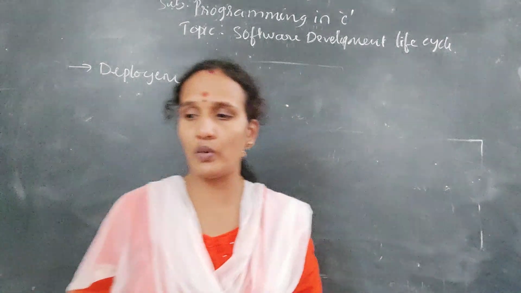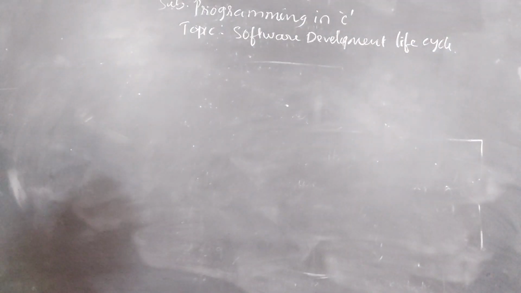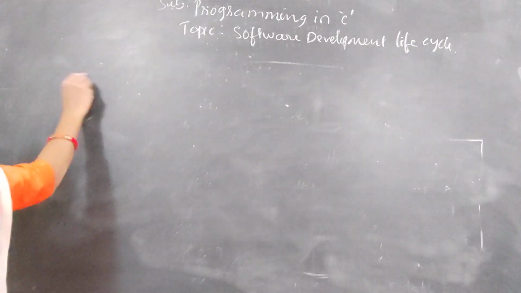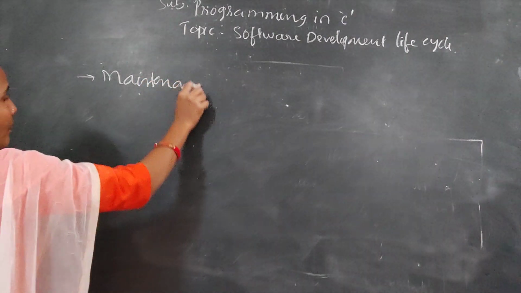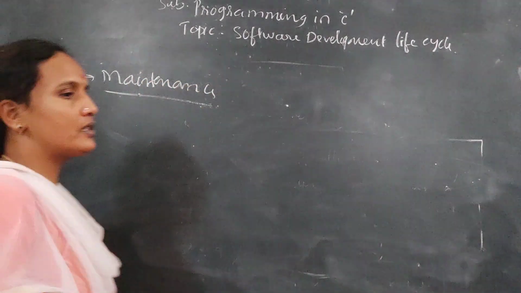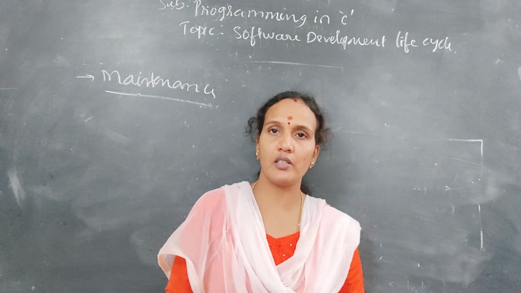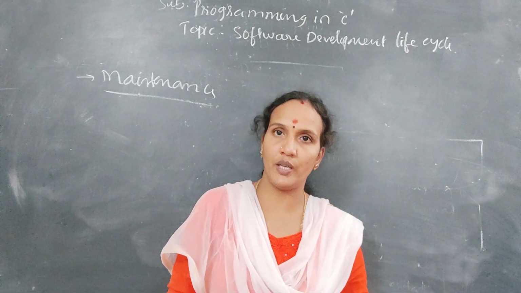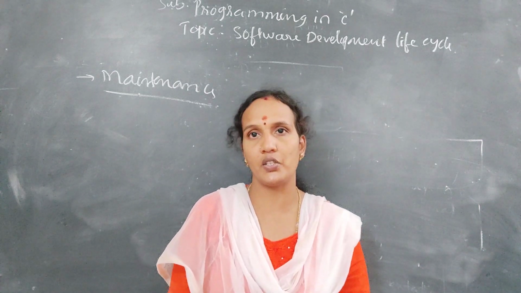And what is the next one? It is maintenance. So in maintenance, this is the last stage. In this stage, the new software you have designed is successfully implemented in the organization.